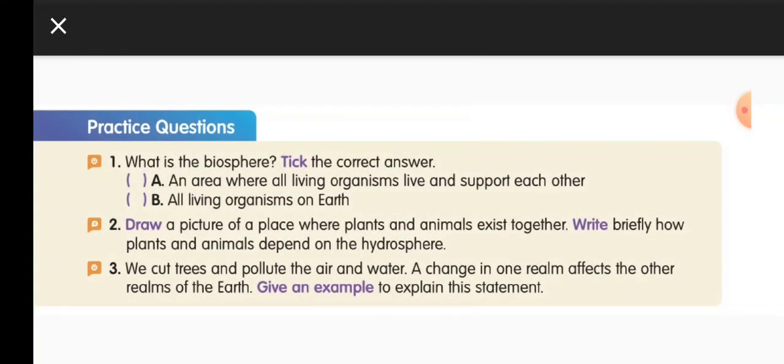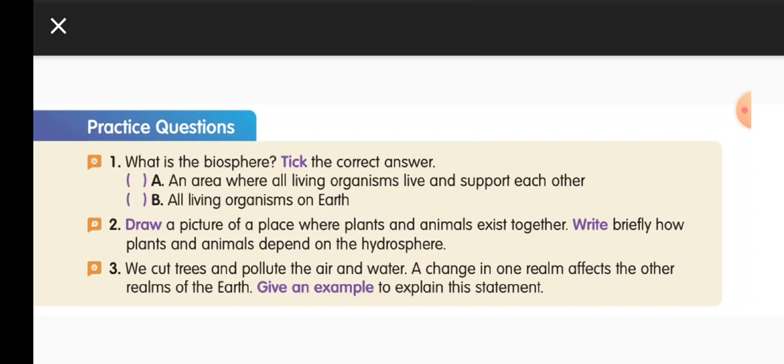Practice questions. First question, what is the biosphere? Tick the correct answer. An area where all living organisms live and support each other, or all living organisms on earth. So it is A. Tick the bracket A. Second question, draw a picture of a place where plants and animals exist together. Write briefly how plants and animals depend on the hydrosphere. So draw the pond with all the animals and trees. And how do plants and animals depend on the hydrosphere? They drink the water. All plants and animals need water to drink.